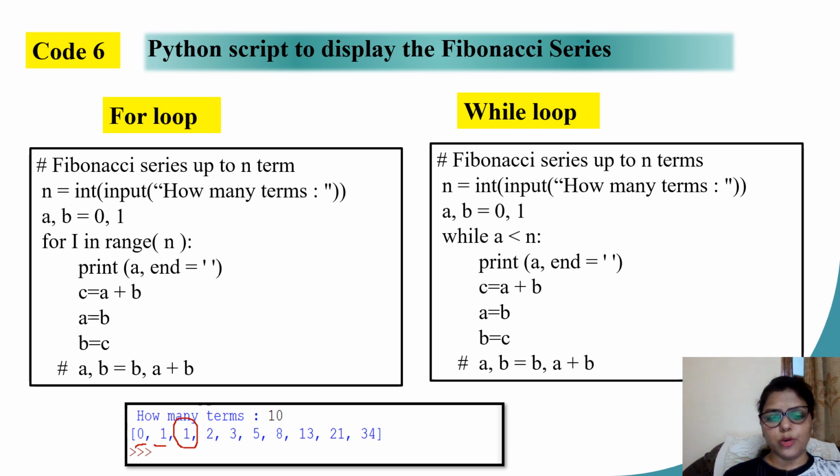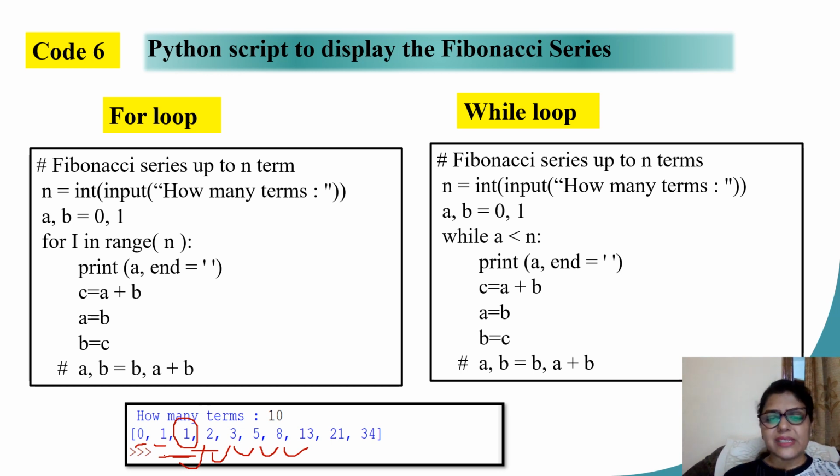So I can say 0 plus 1 will give me 1. 1 plus 1 will give me 2. 2 plus 1 will give me 3. 2 plus 3 is going to give me 5. 3 plus 5 gives me 8. 5 plus 8 gives me 13. And this way I can continue till whatever number of terms the user wants to be printed.